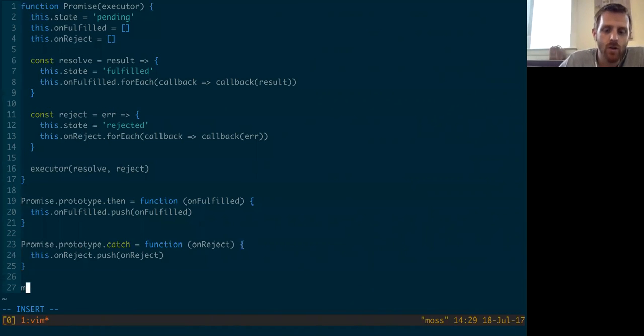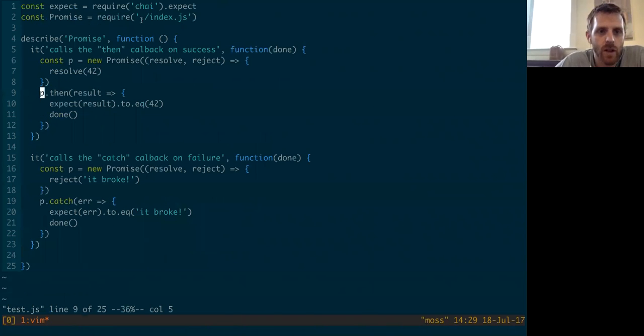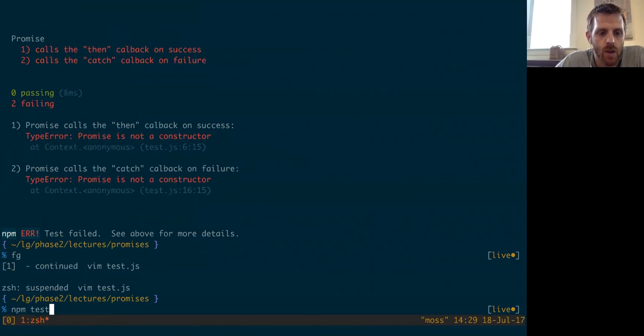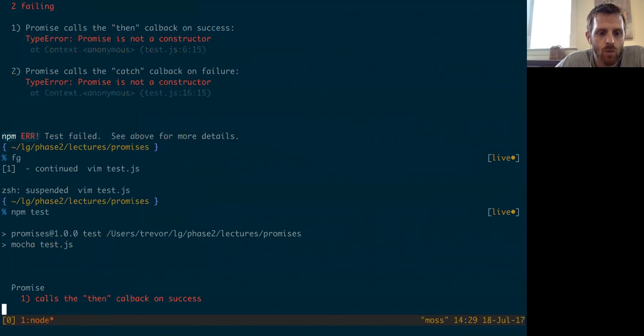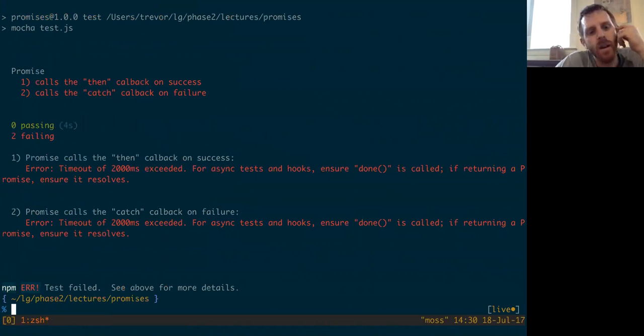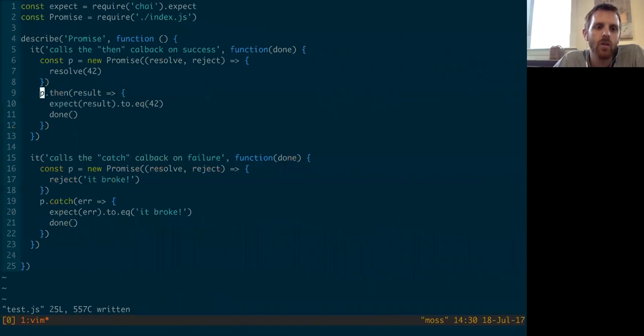So the first thing we need to do is module.exports equals Promise. I'm going to export our promise module from this so that when we're back over here in our tests, we should be getting it here. And let's see if that works any better. Boom, boom, boom. All right, so what's happening here? Our tests are timing out because our then and catch callbacks are never getting called. So why is that happening?